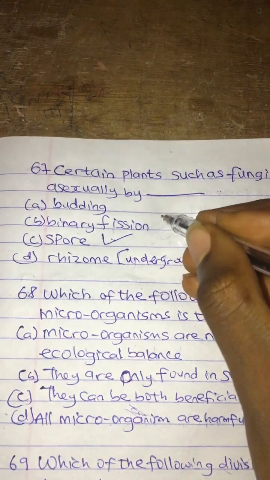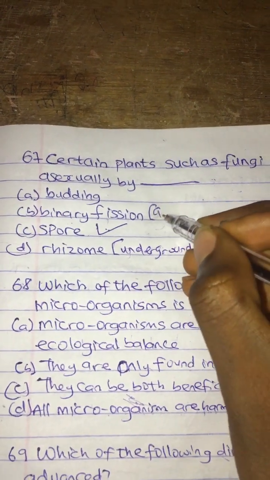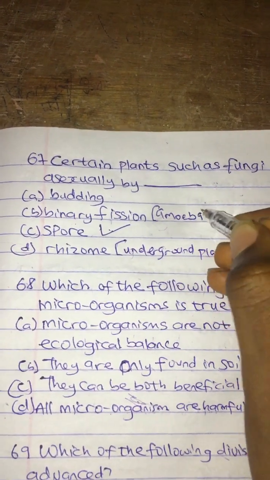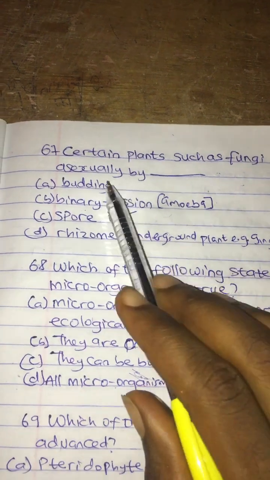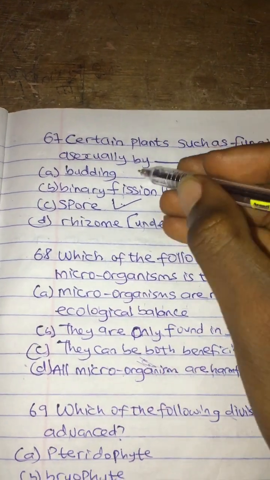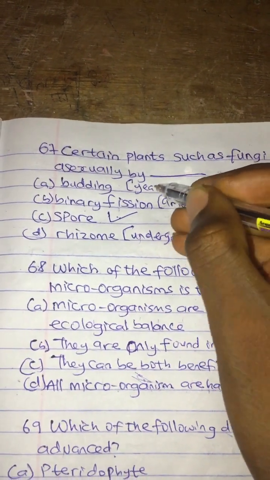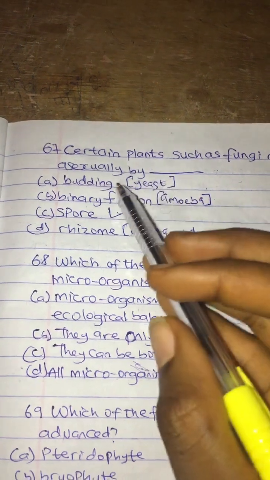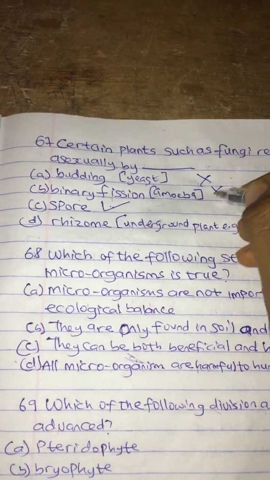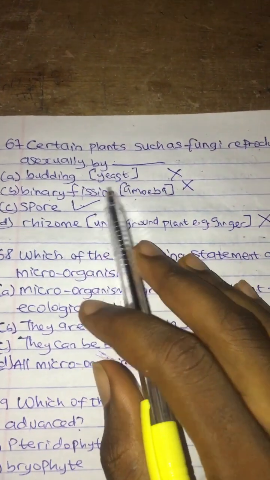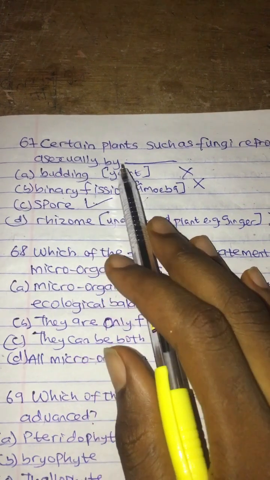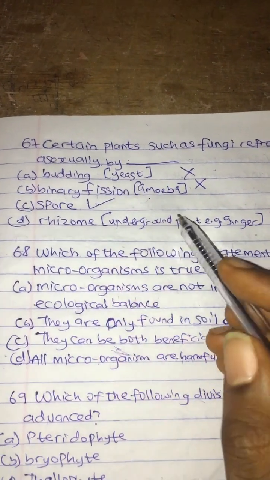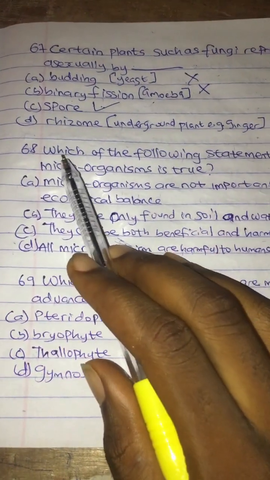For binary fission, that's amoeba. Amoeba reproduces asexually by binary fission, while yeast reproduces asexually by budding. So A and B are also wrong. I'm just putting it down so in case you see this kind of question, you'll be able to answer it correctly. So let's continue.